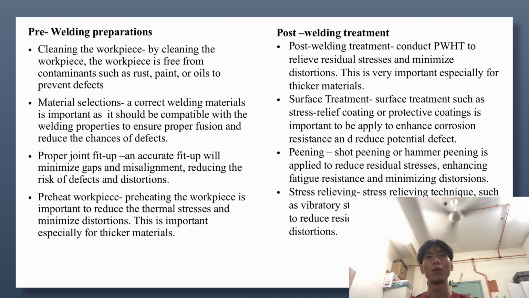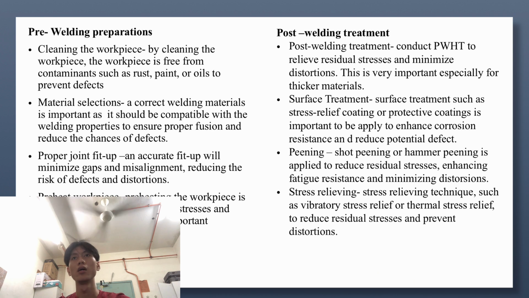Number 4 is preheating the workpiece. Preheating the workpiece is important to reduce the thermal stresses and minimize distortion. This is important especially for thicker materials. Post-welding treatment. Conduct PWHT to relieve residual stresses and minimize distortion. This is very important especially for thicker materials.